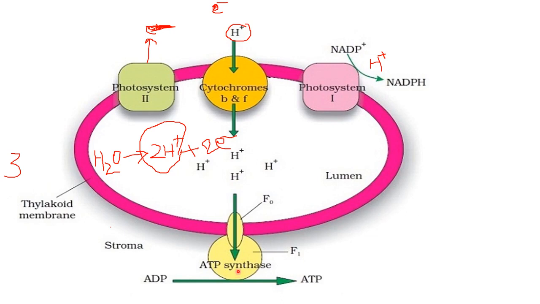Right? How did it happen? When the protons move across the F naught channel of the ATP synthase, it leads to a conformational change in F1, which leads to the formation of ATP. That's why ATP is synthesized here, and this is the chemiosmotic hypothesis of ATP formation.